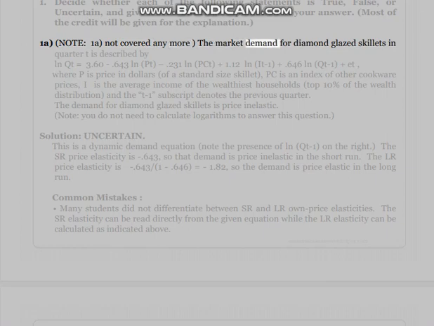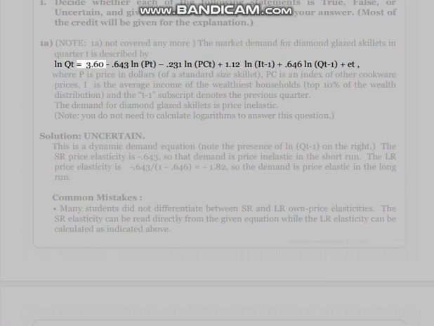The market demand for diamond-glazed skillets in quarter T is described by LN QT equals 3.60 minus 0.643 LN PT, minus 0.231 LN PCT, plus 1.12 LN IT-1, plus 0.646 LN QT-1, plus ET, where P is price in dollars of a standard size skillet.